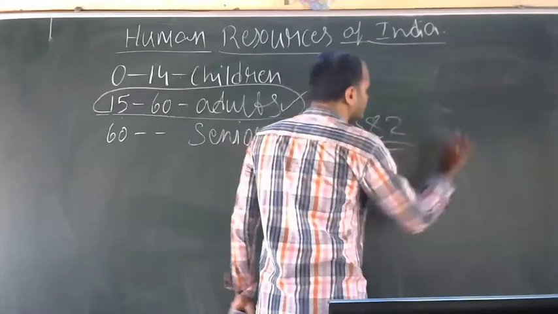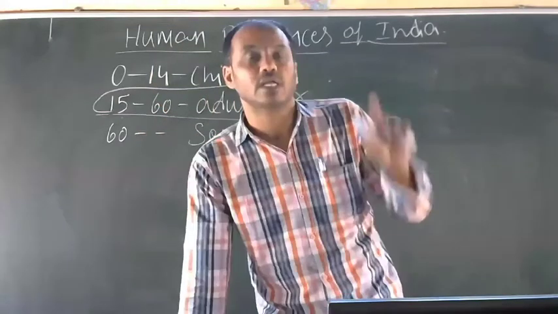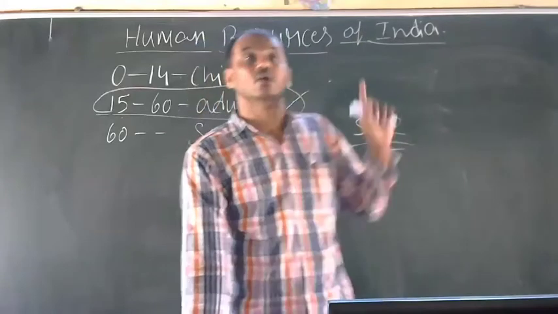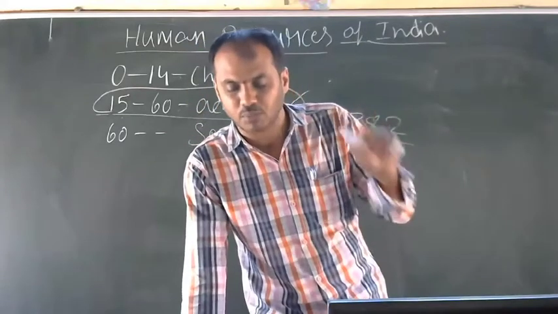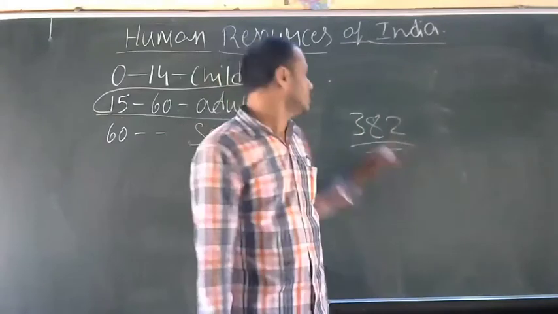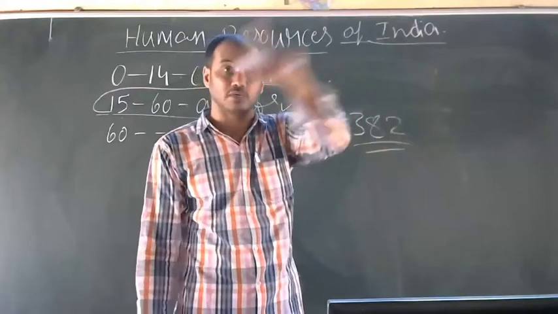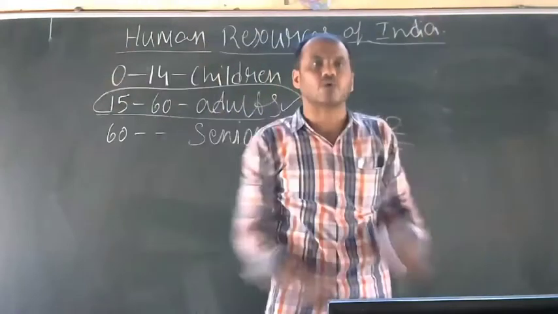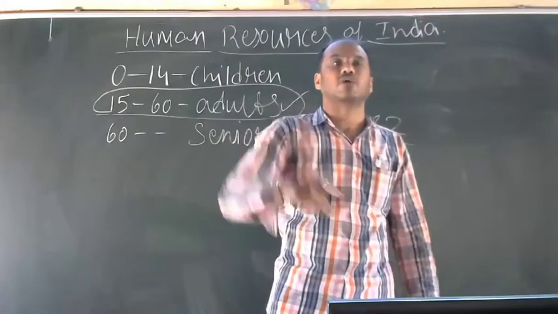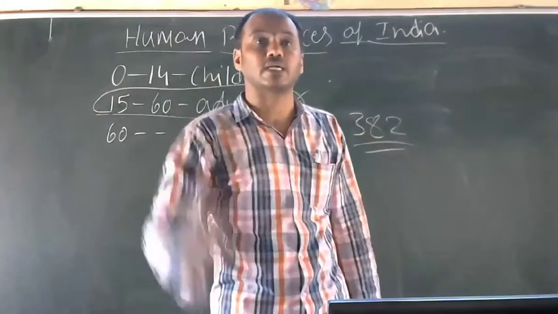382 persons live in 1 square kilometer. According to the 2011 census, 382 persons per square kilometer. It means in a particular square kilometer, 382 persons live. So this is a highly densely populated country in the world.